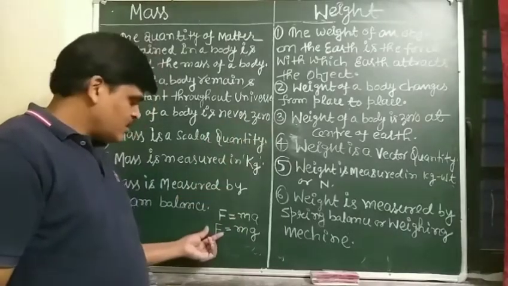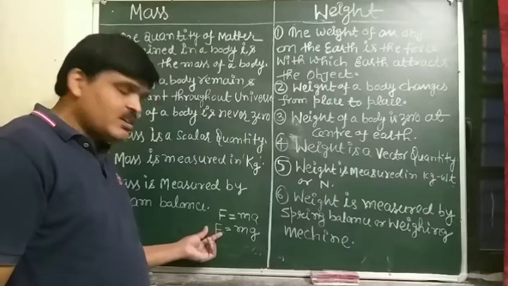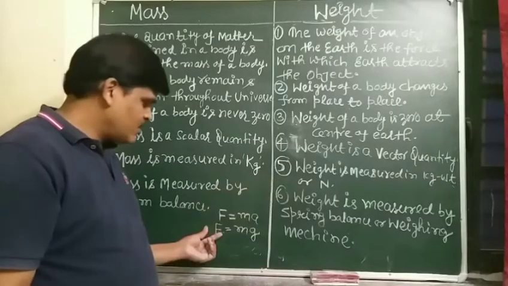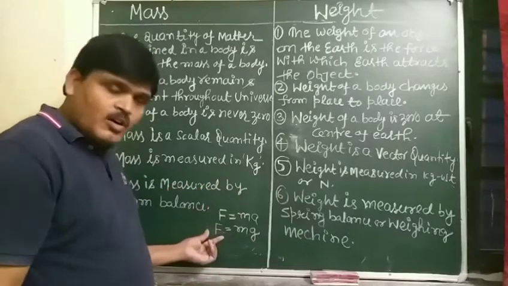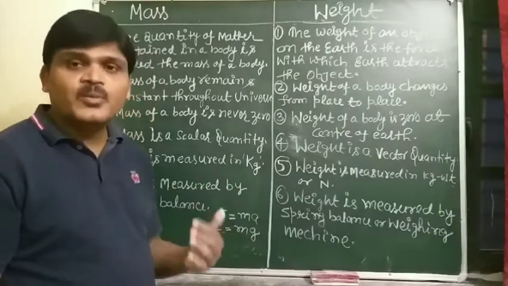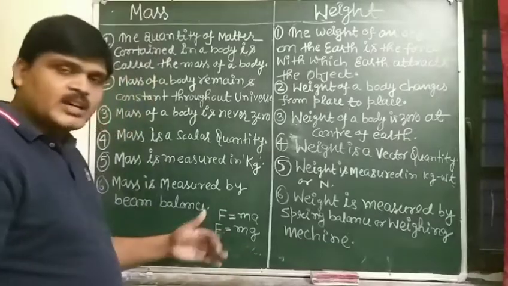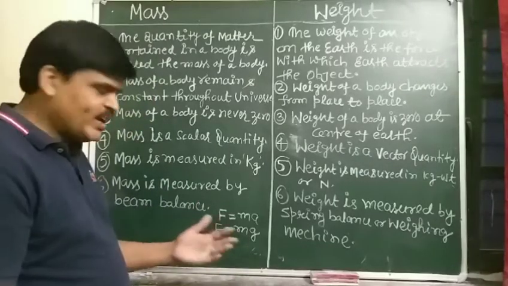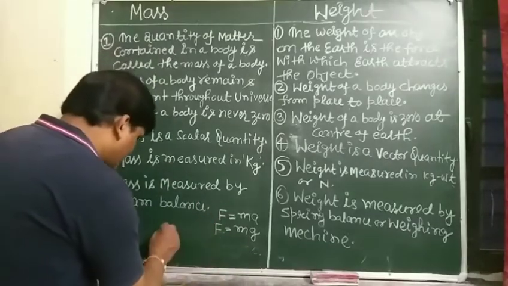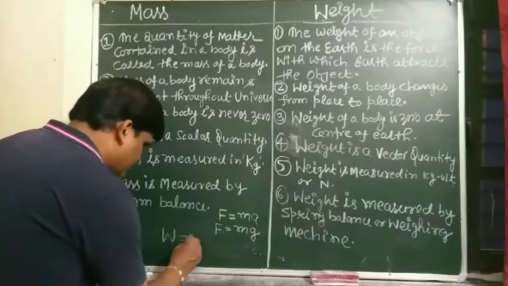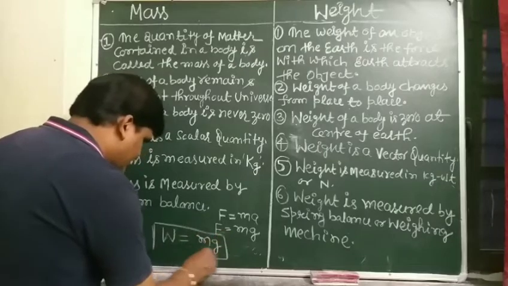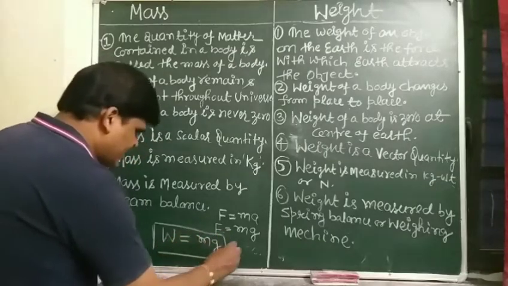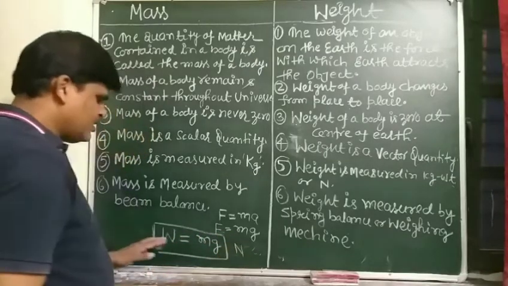So the force of attraction of the earth on the object is known as what? Weight. So this force can be changed into the weight of an object. So weight can be written as W equal to what? M into G, and this is the formula of weight. And the SI unit of weight, what is that?